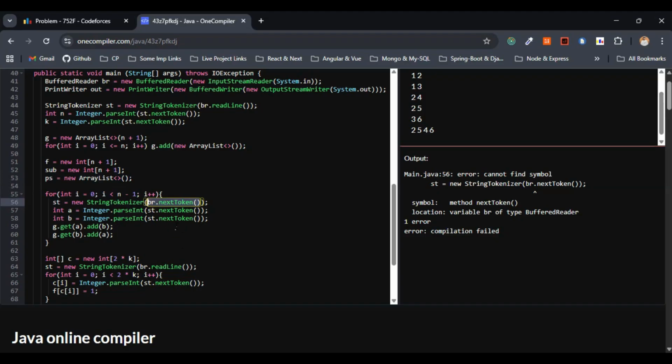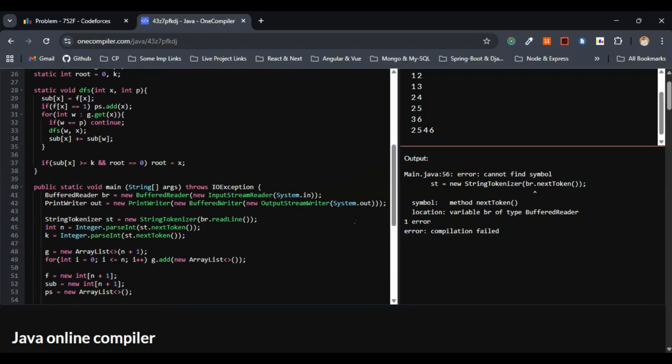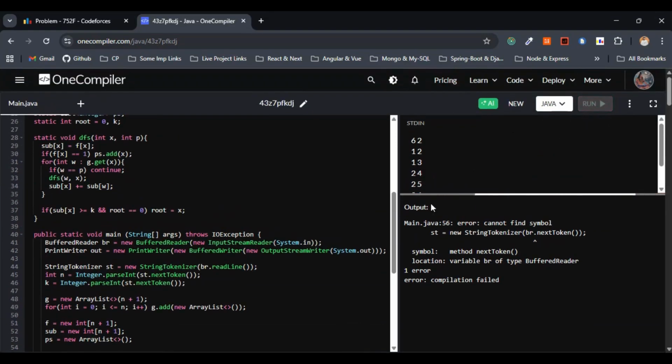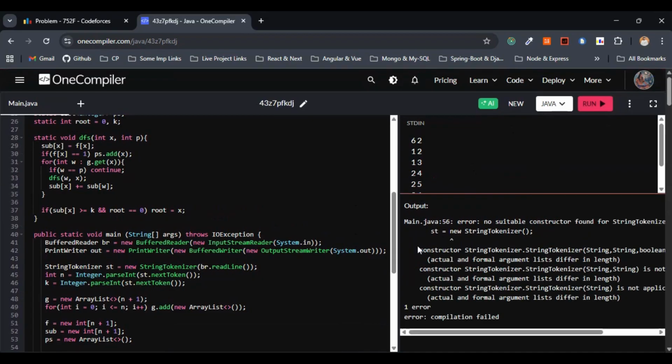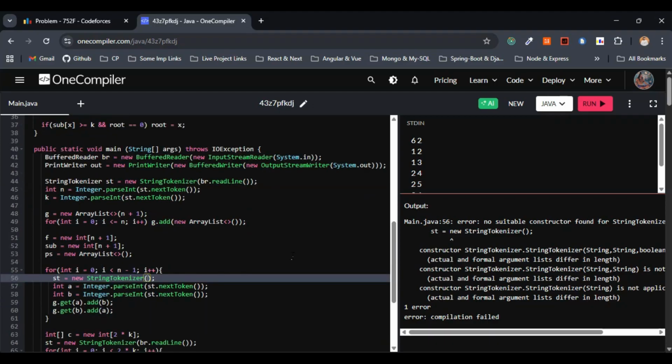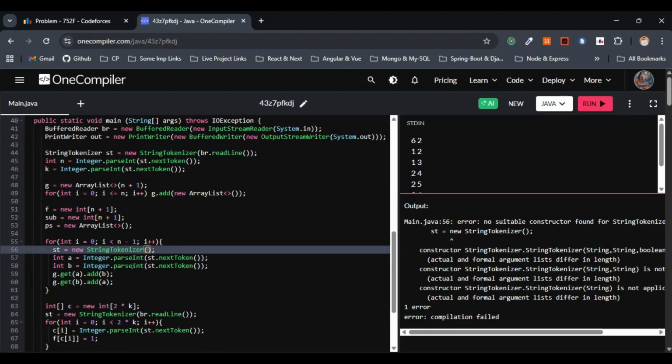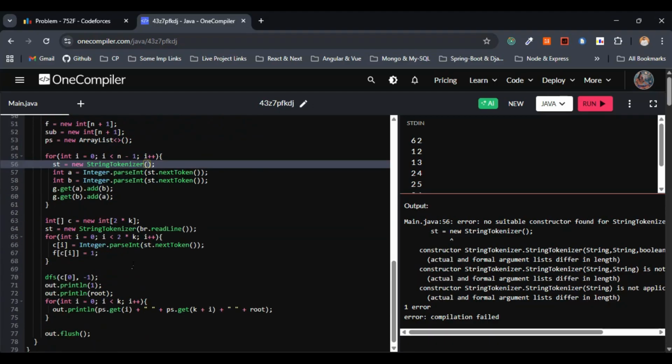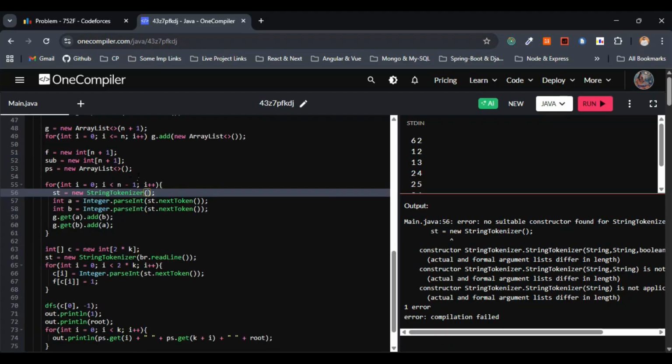So why have I given StringTokenizer here? No suitable constructor found for StringTokenizer. One second, man. Oh yeah, we have to go with BufferedReader.readLine.